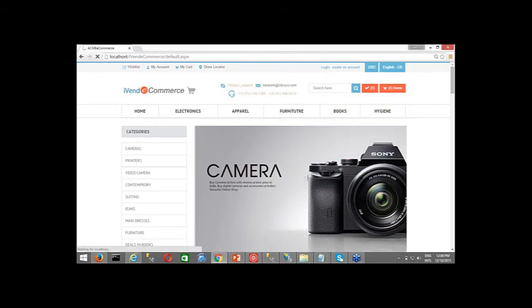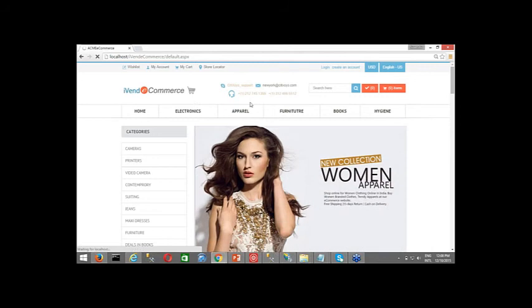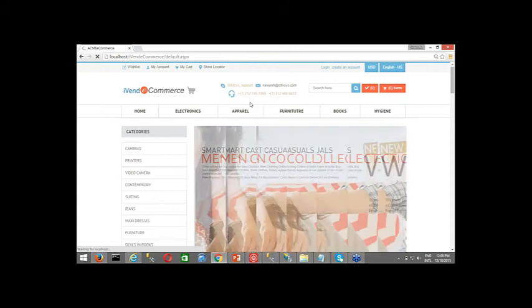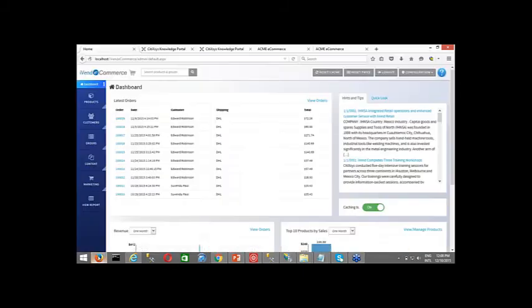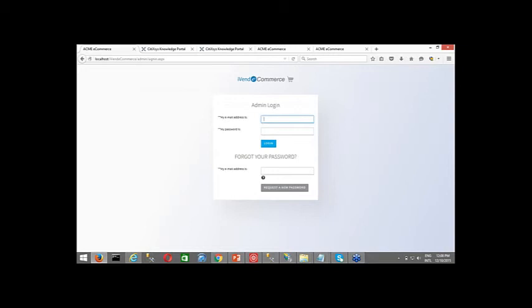So I am talking of the shopper consoles, as we can see over here. This is Skin 105, which happens to be part of the demo stack. Okay, and let me take you to the admin console over here. This is the admin console login screen.